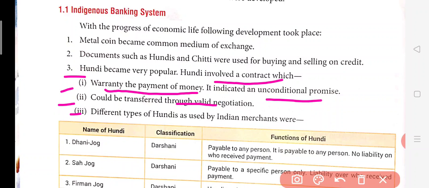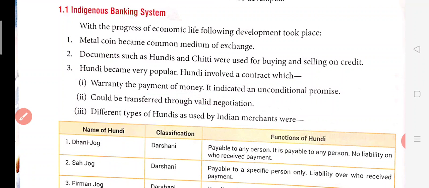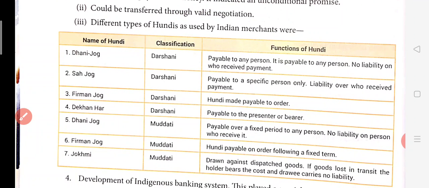Third point is the different types of hundis used by the Indian merchants. Let us discuss Dhani Jog, Darshini, and these are divided into two classifications, Darshini and Muddati. Muddati means time period based, and Darshini means if you're presenting it, you can get the payment. So what is Dhani Jog? Dhani Jog is just like a bearer cheque today, and anybody who is having such a kind of hundi will get the payment simply by presenting it. So that is called Dhani Jog, and whoever is getting the money, there will be no liability on him.